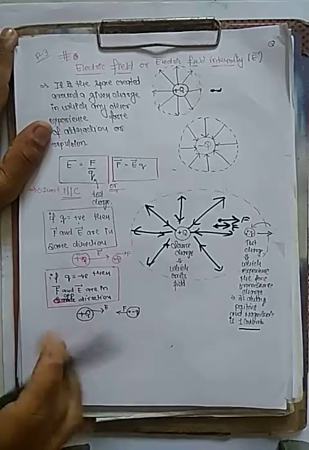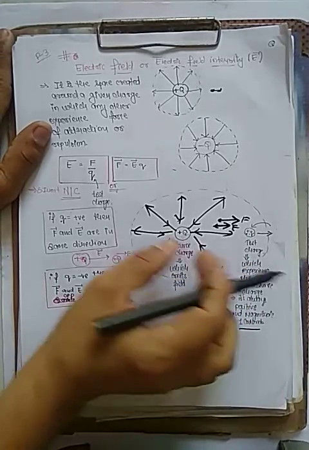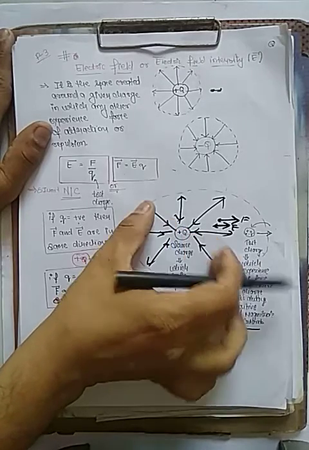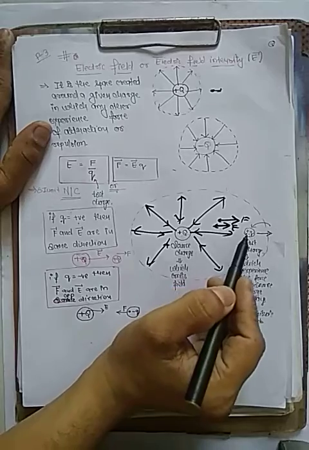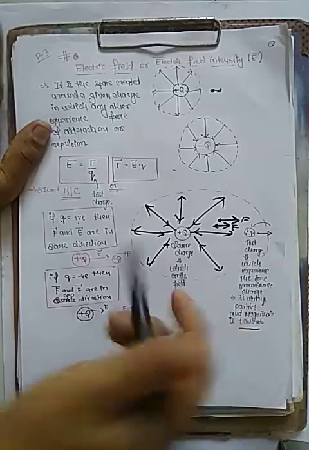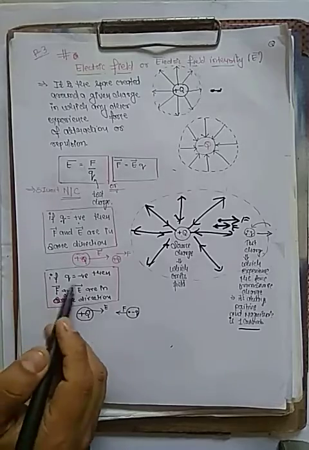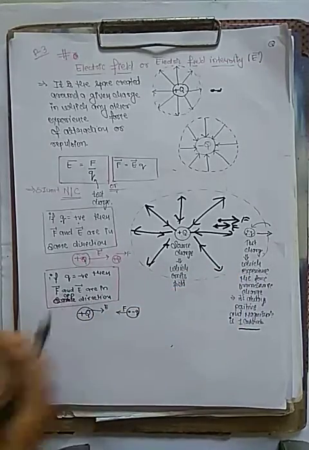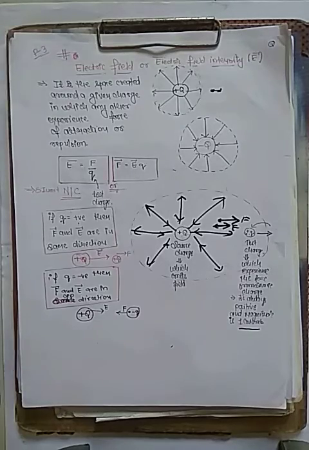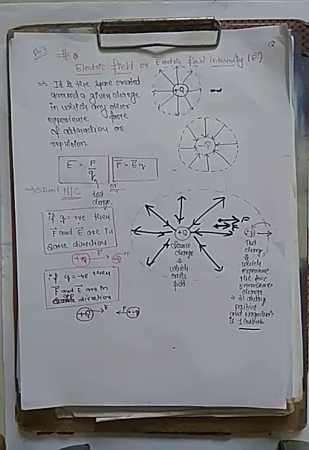Okay, suppose the test charge is negative and the source charge is positive. The source charge exerts the field outside, and since it is positive and negative, this charge experiences force inside. So what will happen? Both are in opposite directions. So I can say, if the test charge is negative, the field and the force are in opposite directions. Okay, so this is the concept of an electric field. I hope this is clear.